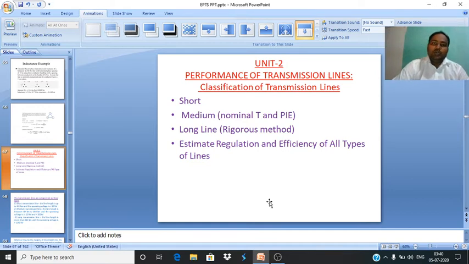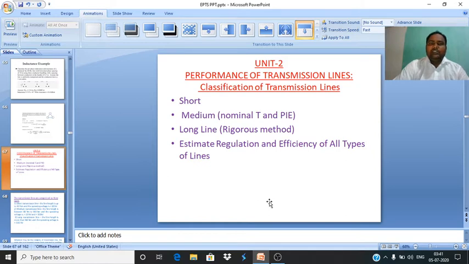Now we discuss Unit 2, Performance of Transmission Lines. So, what is the performance? The performance in terms of efficiency and also voltage regulation of a transmission line. Efficiency is a very important element. Efficiency stands for output by input into 100. Regulation is nothing but the change in voltage from no load to full load, expressed as a fraction of full load voltage, into 100.